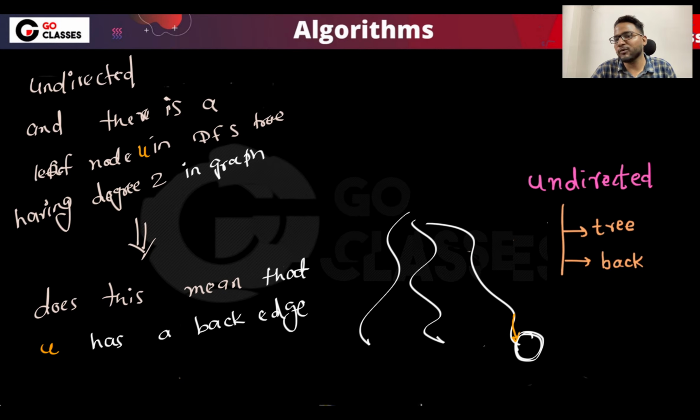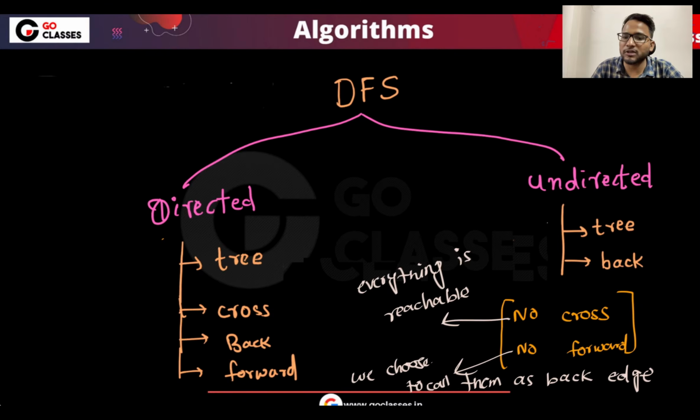So don't worry, we will be solving some similar concept tomorrow, and there is a very good PYQ that we will solve using this concept. So let's not worry about this particular concept. But yes, in DFS, if it is undirected, it is either a tree edge or a back edge. Just remember this, I mean, just understand this. Okay, I hope everyone understood.